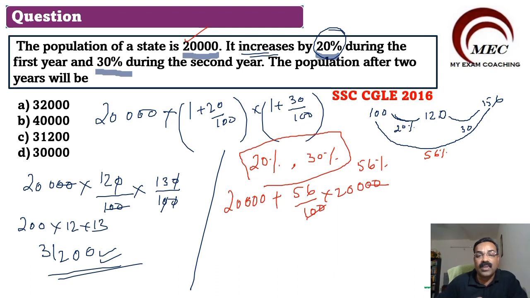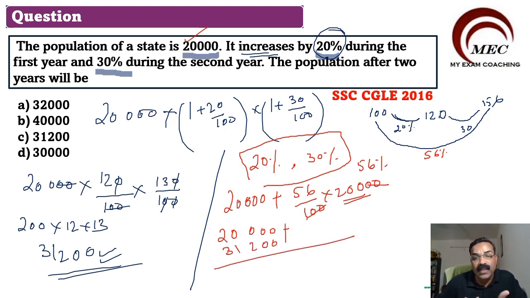Here it will become 20,000 plus 56 into 200, which is 31200. So what is the increase? The increase is 31200.